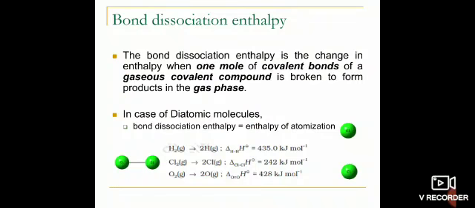First, bond dissociation enthalpy. The bond dissociation enthalpy is the change in the enthalpy when 1 mole of the covalent bond of the gaseous covalent molecule is broken to form products in the gas phase. Take the example of chlorine. Here, 1 mole of chlorine will have 1 mole of single covalent bond, and the energy required to break this 1 mole of the single covalent bond in chlorine molecule is 242 kilojoules mole inverse.